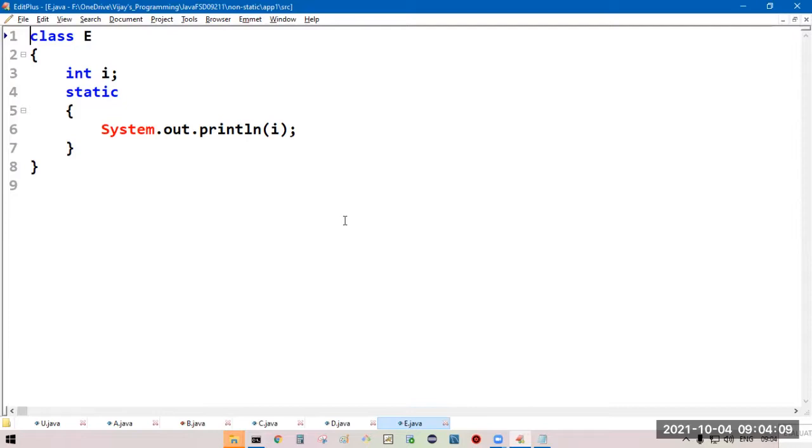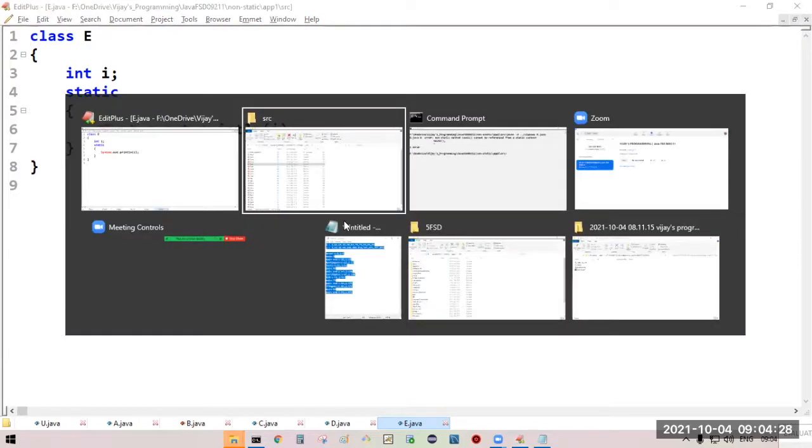If you want to access non-static members inside the static context, you must access them by using a reference. You will get an error at line number 6.